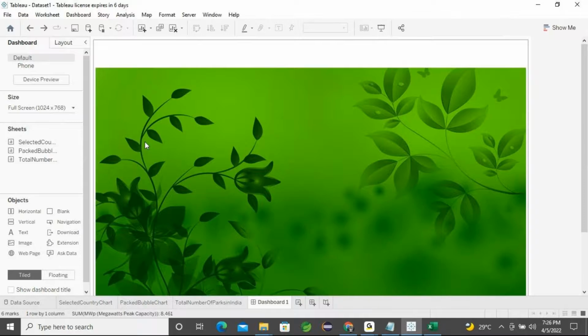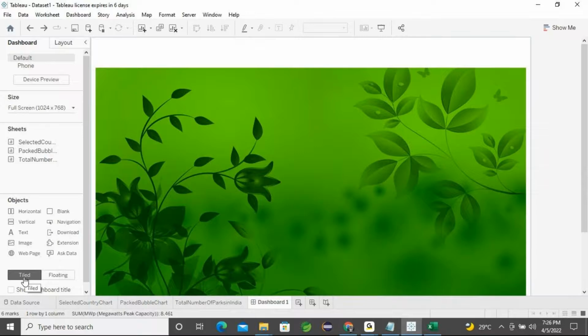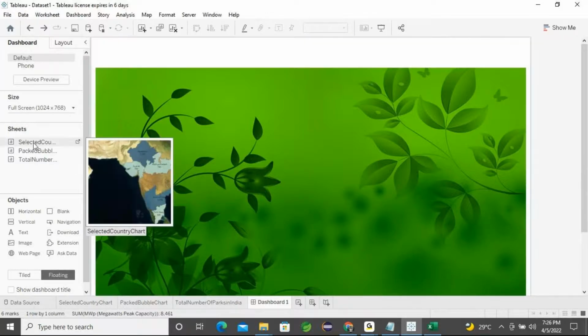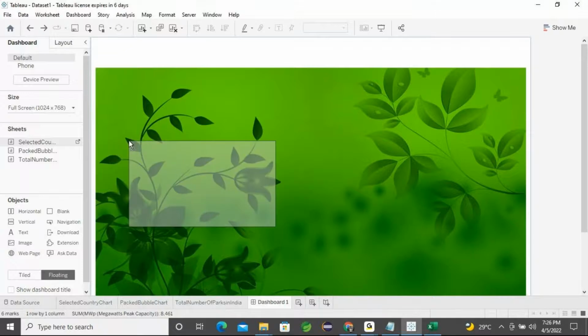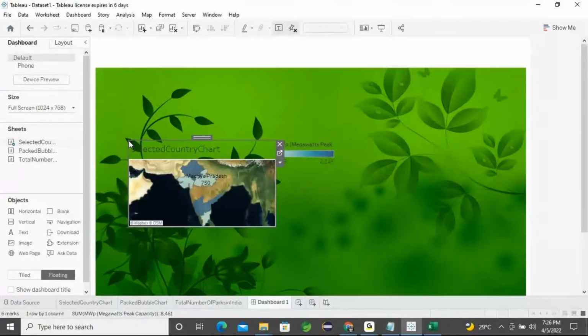Why? Because it is in the tiled format. So convert it into the floating option. If you turn it into floating from the options below that image, now you can bring it into the sections. You can place your data with it as a background image. Okay, fine. Is it clear?